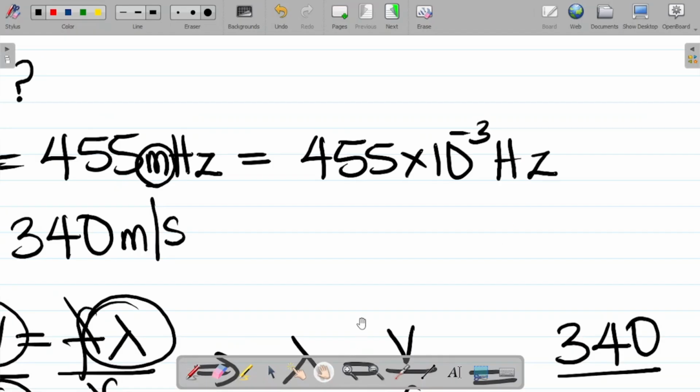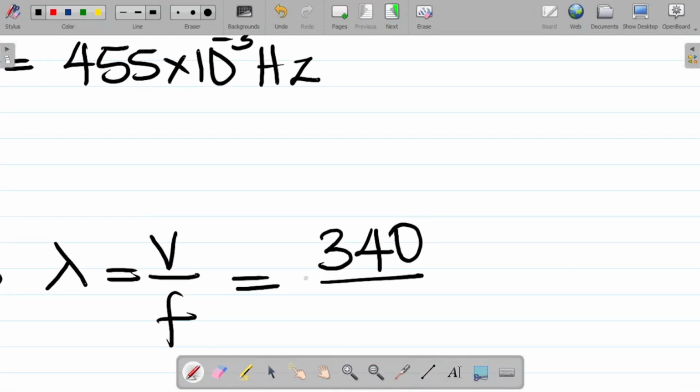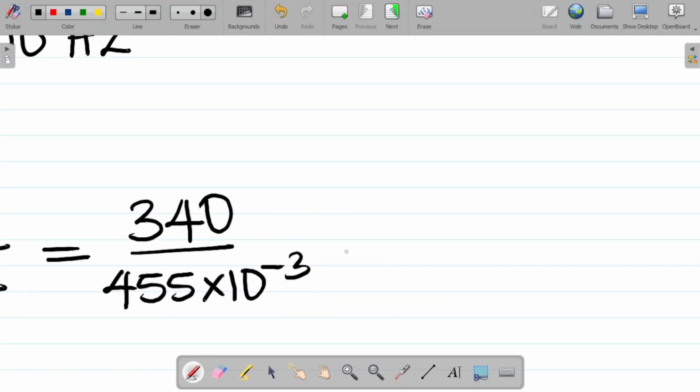All right. Let's impute value. So this becomes 455 times 10 to the power minus 3. So you take your calculator and punch this correctly. What do we have? You have 340 divided by 455 times 10 to the power minus 3.